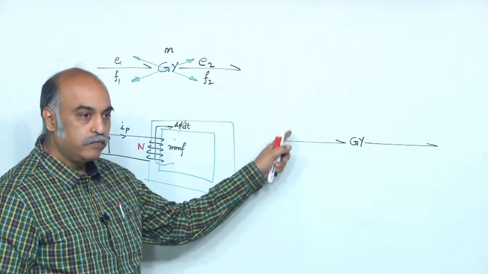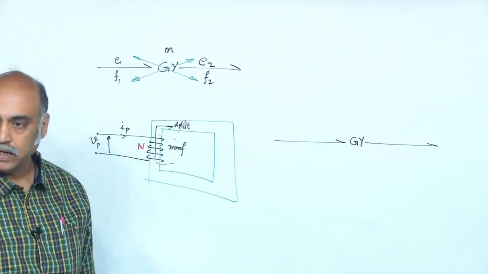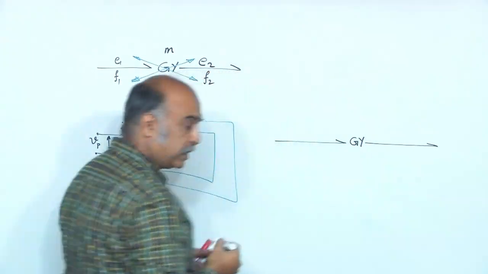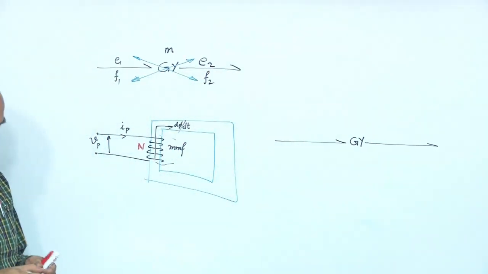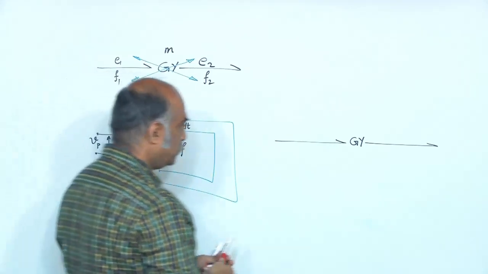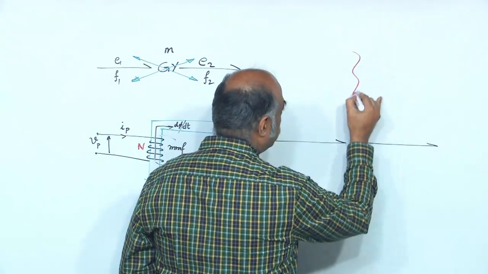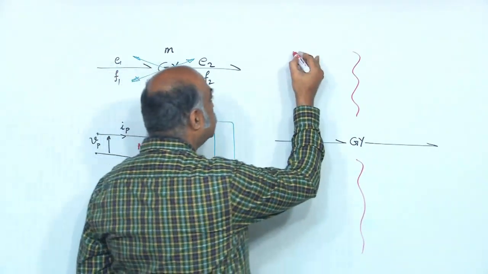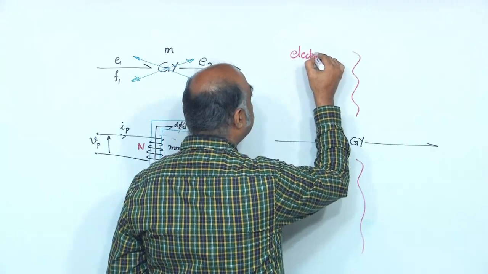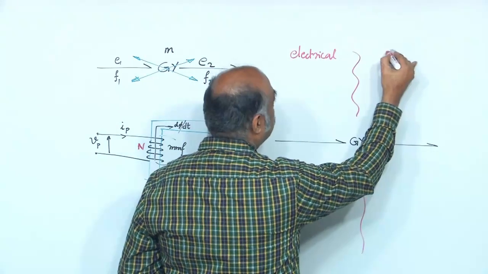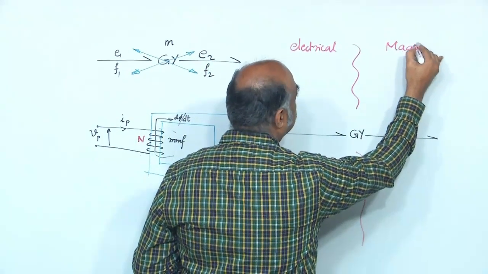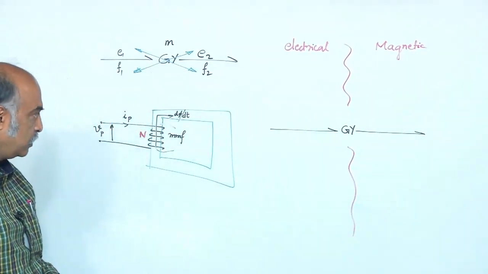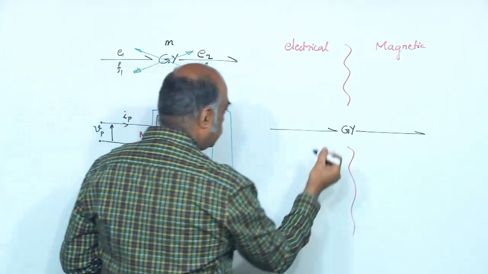So, what are the variables on this port on the electrical side? See again here on the electrical side, just see that there is a domain change. This side it is electrical, that side magnetic.